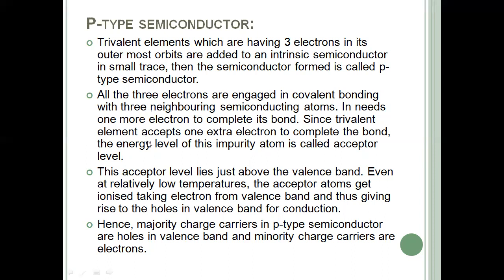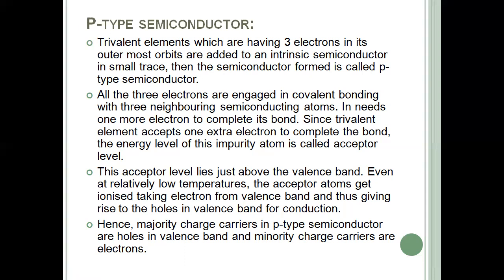Hence, these elements are otherwise called acceptor atoms, and the energy level belonging to these impurity atoms is called the acceptor level. This level lies just above the valency band. Even at relatively low temperatures, this acceptor level accepts electrons from the valency band, making those atoms negatively ionized. Hence, due to excitation of electrons from the valency band to the acceptor level, holes are created in the valency band. Hence, in a P-type semiconductor, holes are the majority carriers and electrons are the minority carriers.